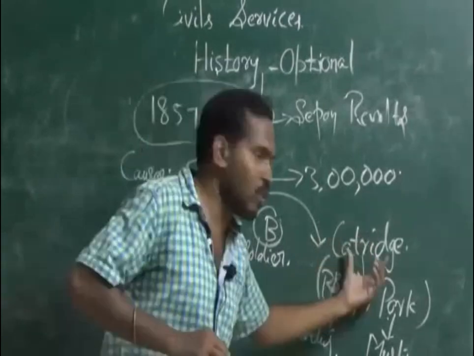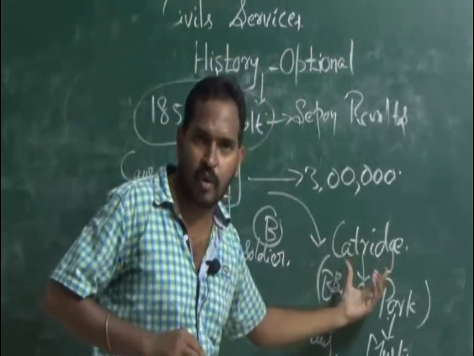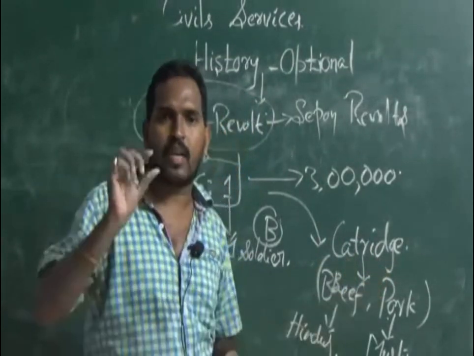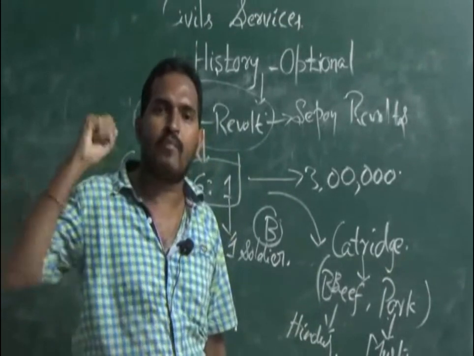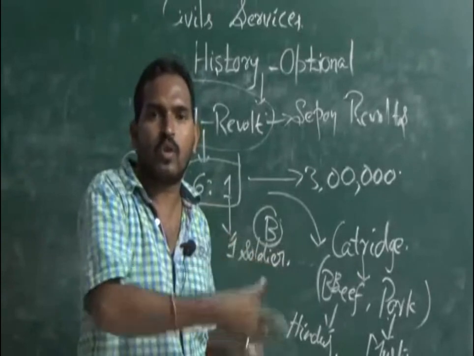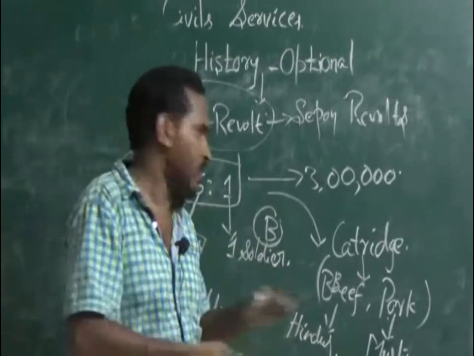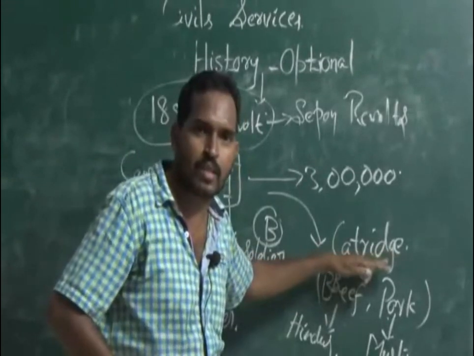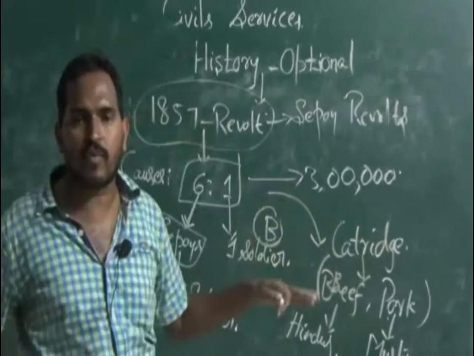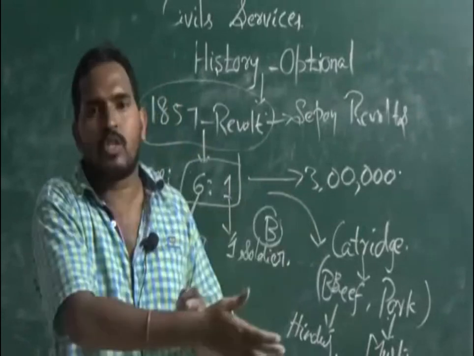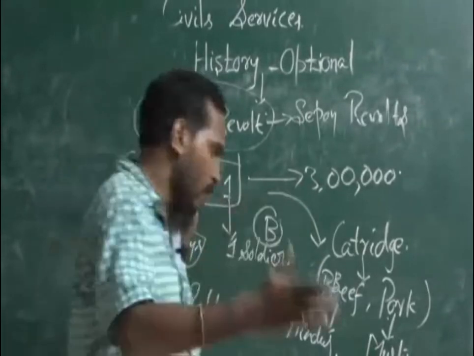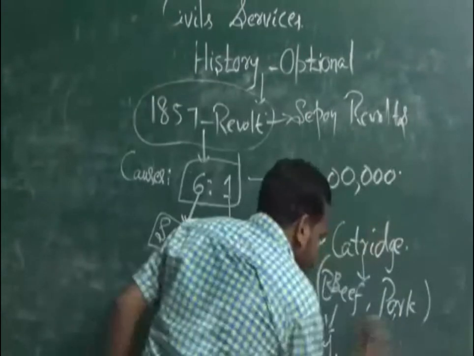Okay. This is the rumor: the cartridge is the rumor. The cartridge is nothing but the knob of the bullet. We have to open that knob and put that bullet in the rifle so that it can work. That is the process. Someone spread that this cartridge is made up of pork and beef. So the religious sentiments of both Hindus and Muslims were affected. Because of this, they started the revolts.